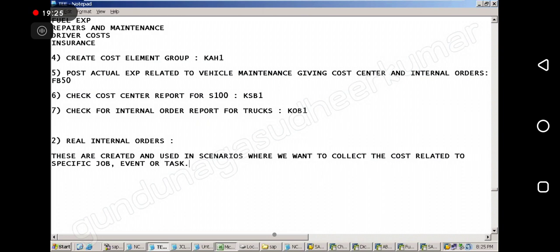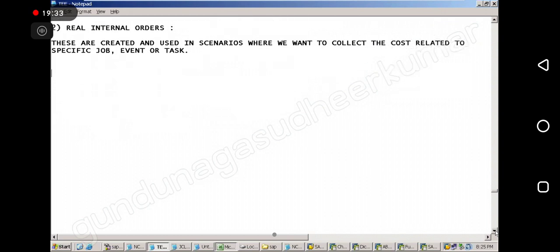Put this heading. Note. Okay, done. So understand the concept here.